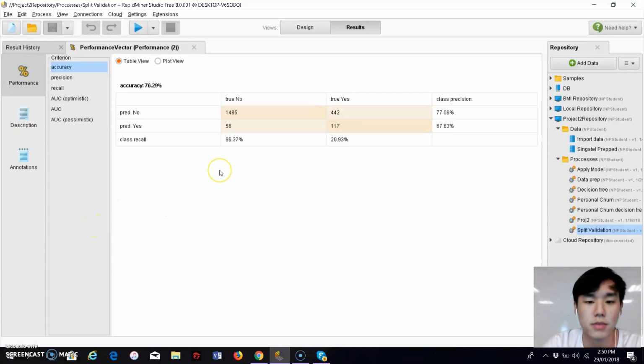In summary, a total of 1602 examples were accurately predicted, and I get this number by adding this number and this number, as they were the accurate predictions, and we got a percentage of 76.29% out of all the 2100 predictions. The predictions for the churn was 67.63% precise, while the predictions for the loyal was 77.06%.